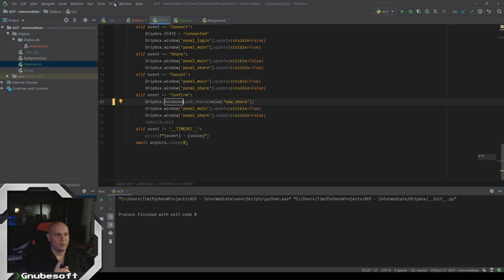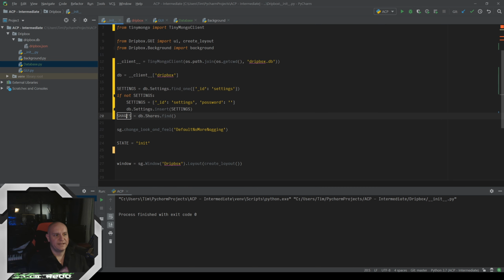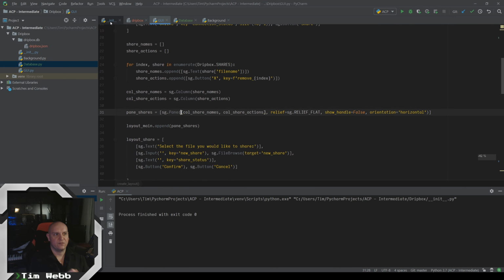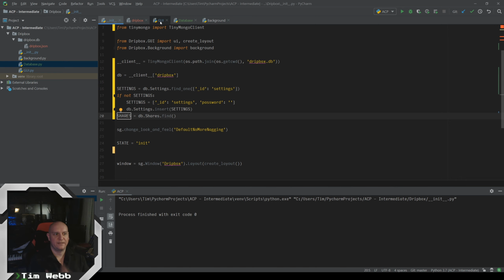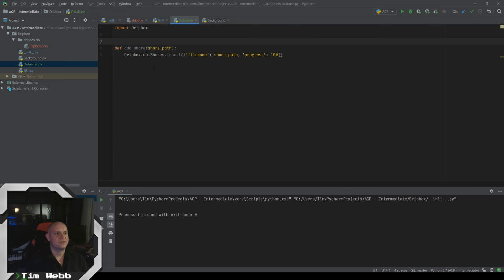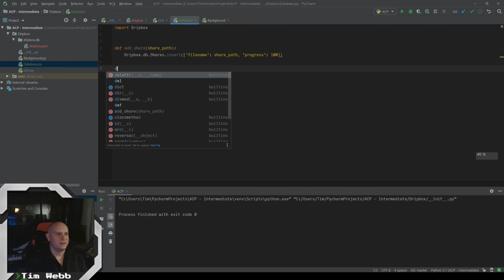But remember that we're setting this global shares that's used by the UI up here. We're only setting that at the very beginning of our program. So anything new that we add, we're not getting it to show up because we're not asking it to reload the shares. So let's do that. Let's reload that global shares.